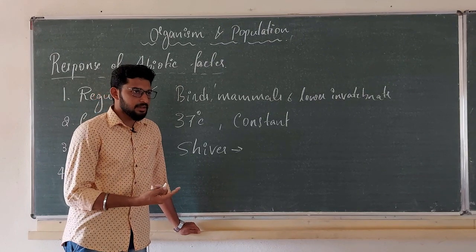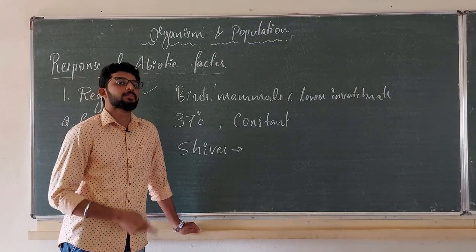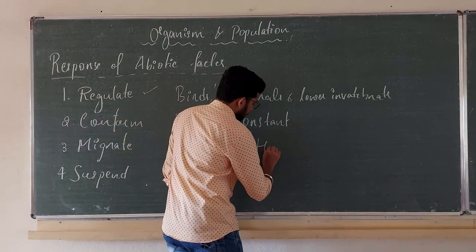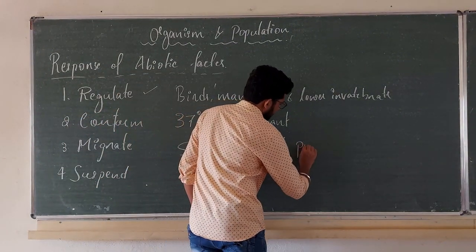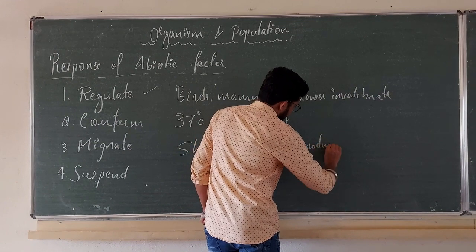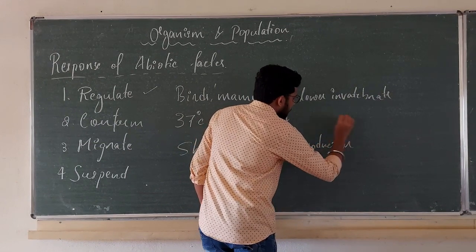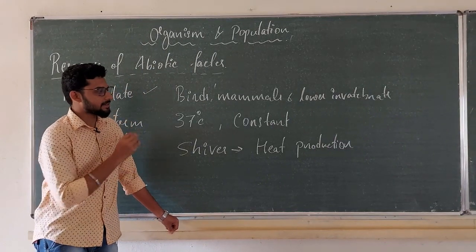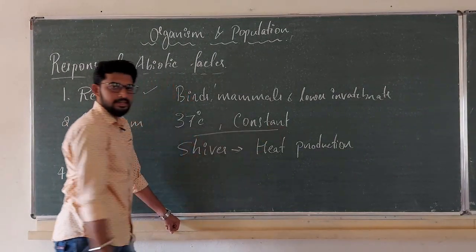Because of shivering, there will be friction. Because of friction, there will be heat production. This heat production will help to maintain the internal constant body temperature.